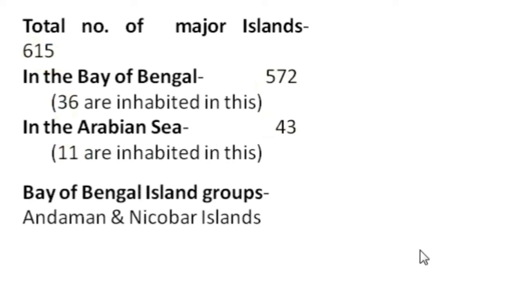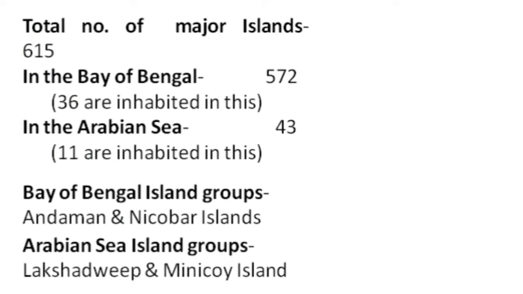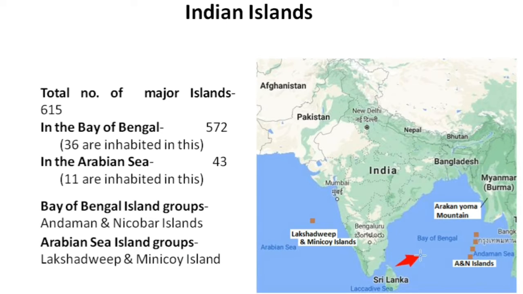Now, the Bay of Bengal island group is simply known as Andaman and Nicobar Islands. Arabian Sea island groups mainly include Lakshadweep and Minicoy Islands. Now, just have a look here in this map. Here in the eastern part of our Indian mainland, all of you can see the location of the Bay of Bengal. In this Bay of Bengal, we have Andaman and Nicobar Islands. And in the western part of our Indian mainland, we have the Arabian Sea. In this Arabian Sea region, we have Lakshadweep and Minicoy Islands.